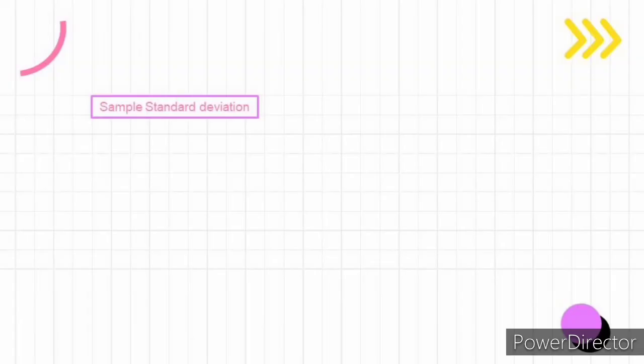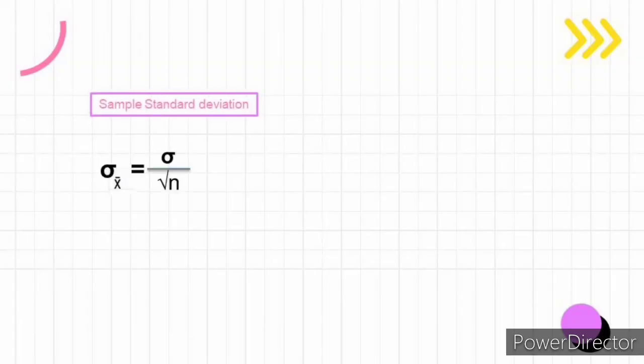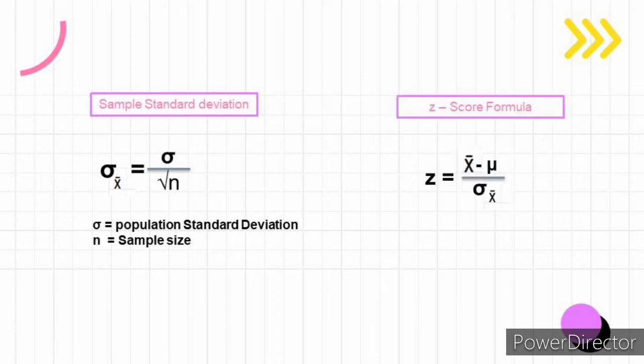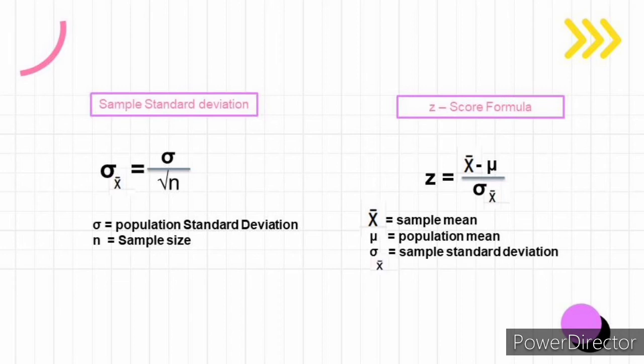So here are the formulas to remember. For the standard deviation of the sampling distribution, that's the population standard deviation divided by the square root of the sample size. For the z-score formula, z is equal to the sample mean minus the population mean, divided by the standard deviation of the sampling distribution.